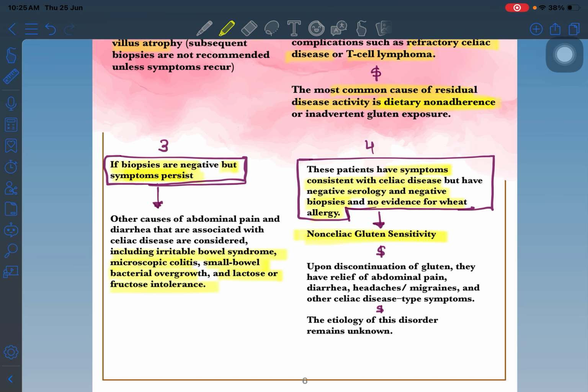This is also not wheat allergy. Wheat allergy is a different thing, not related to the gluten. Okay. So upon discontinuation of the gluten, they have relief of abdominal pain, headache, migraine, and diarrhea symptoms. But the etiology of this disorder is also unknown till now.